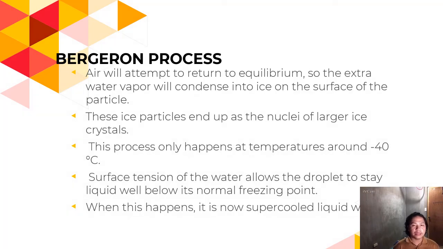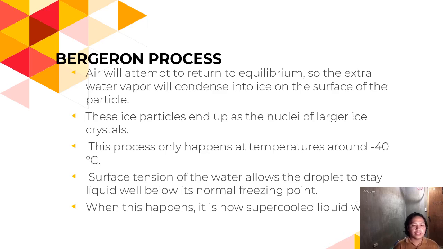Air will attempt to return to equilibrium, so the extra water vapor will condense into ice on the surface of the particle. These ice particles end up as the nuclei of larger ice crystals. This process happens at temperatures around -40 degrees Celsius. Surface tension of the water allows the droplet to stay liquid well below its normal freezing point.